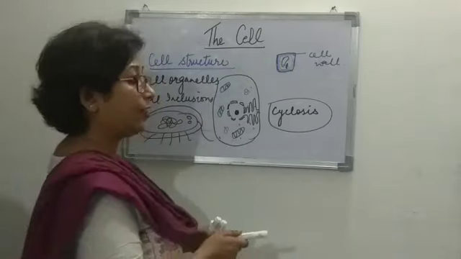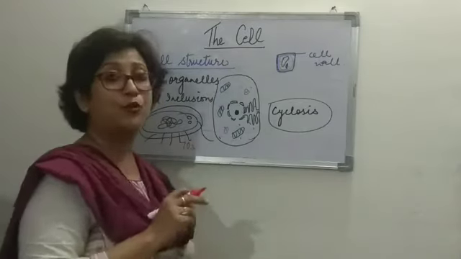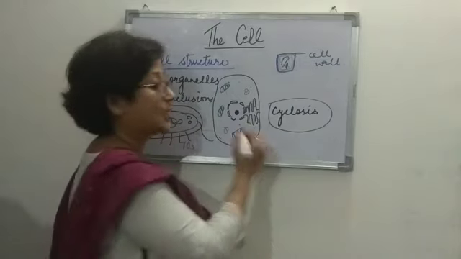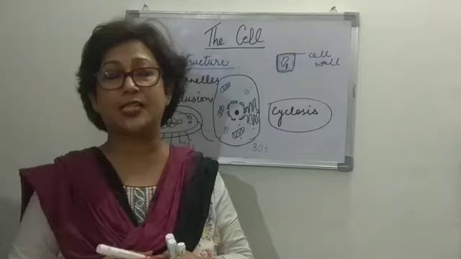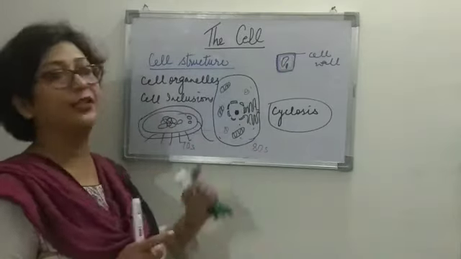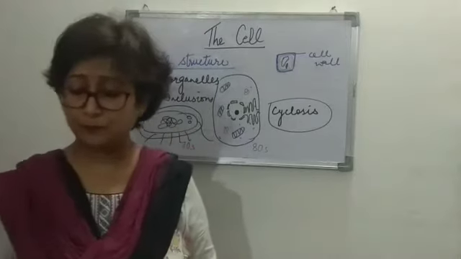In a prokaryotic cell, 70 S type of ribosomes are found, whereas in a eukaryotic cell, 80 S type of ribosomes are found. Svedberg, S, is the unit, and the 80 and 70 determine the size of the ribosome, right?